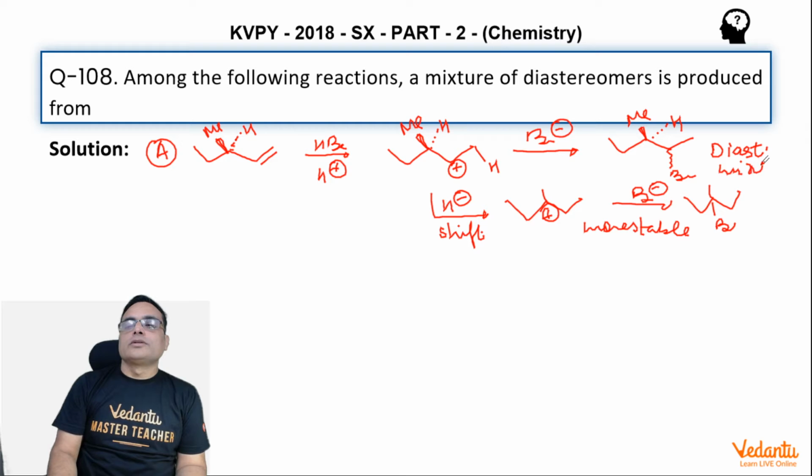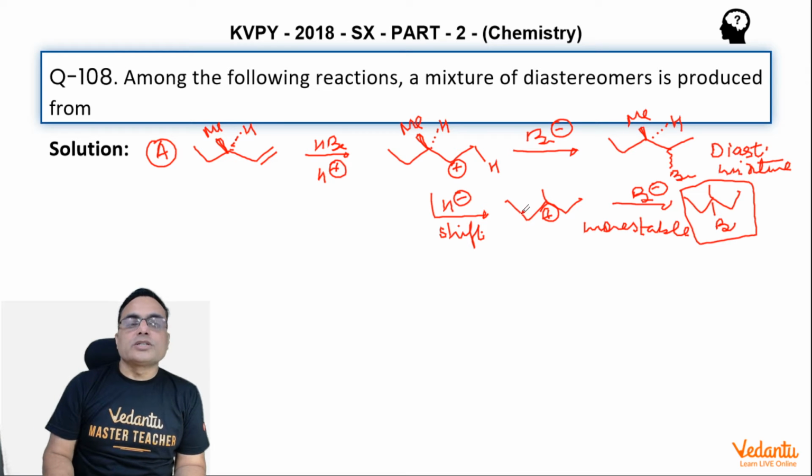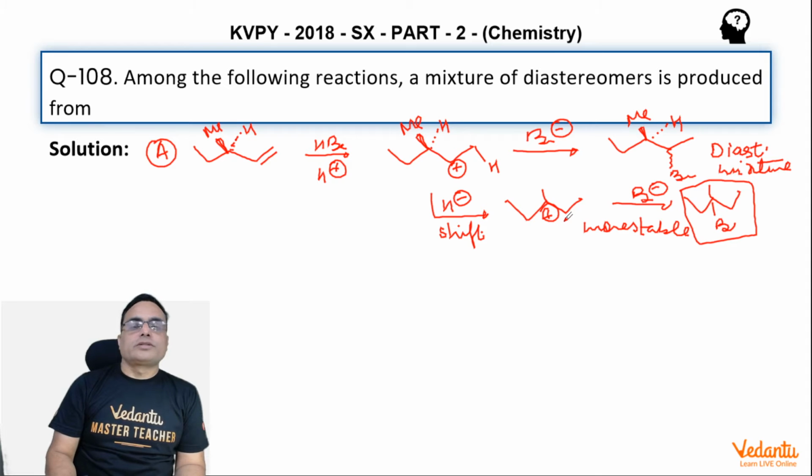mixture. So this option A can give one diastereomeric mixture, but the major product will be this side. Why? Because whenever a reaction passes through sequence of intermediates, then more stable intermediates give the major product.